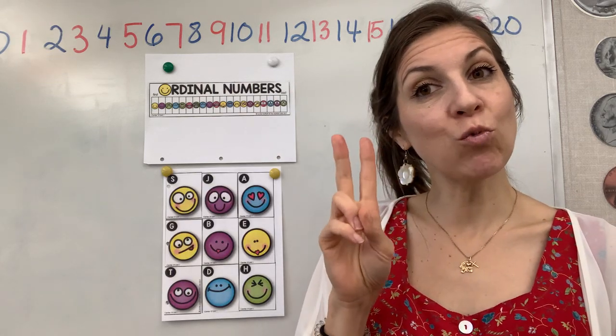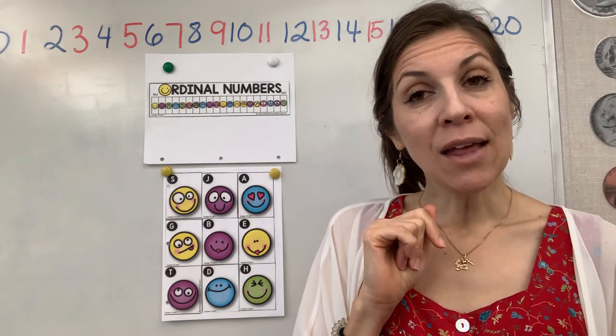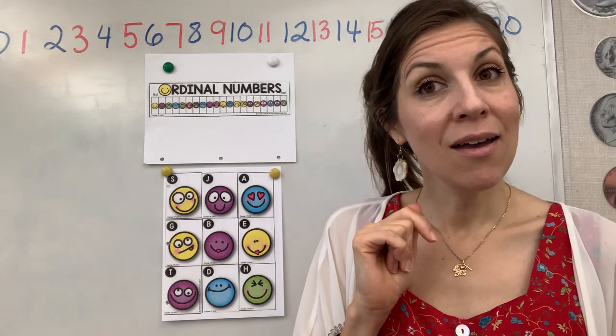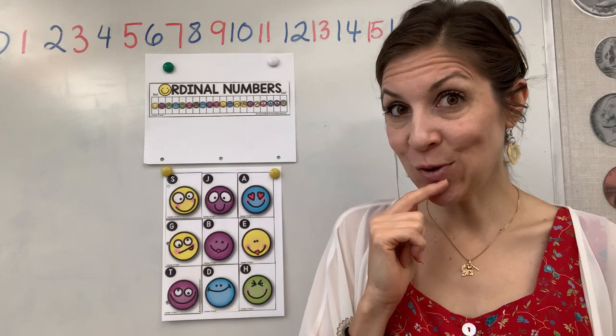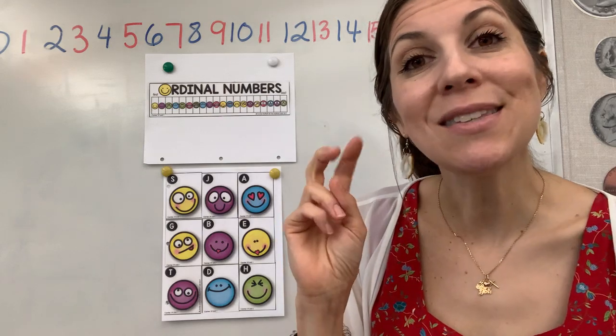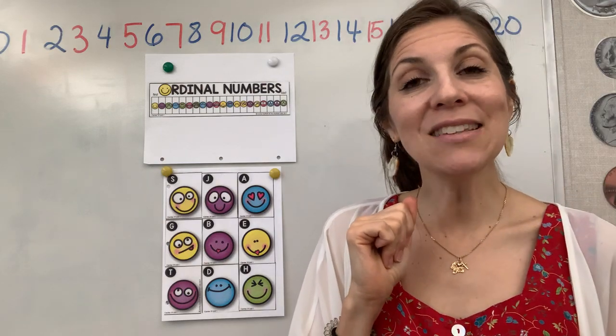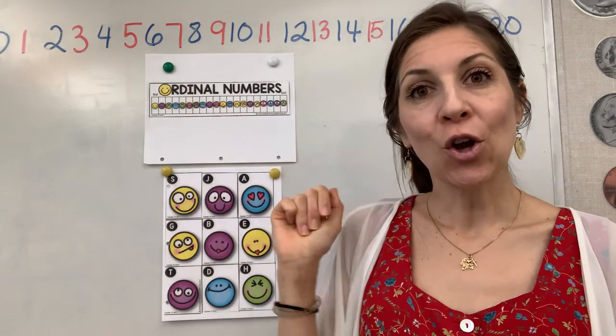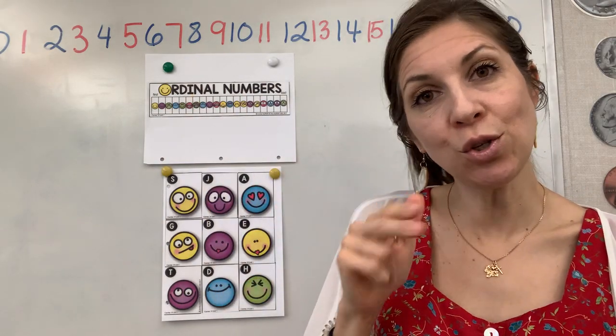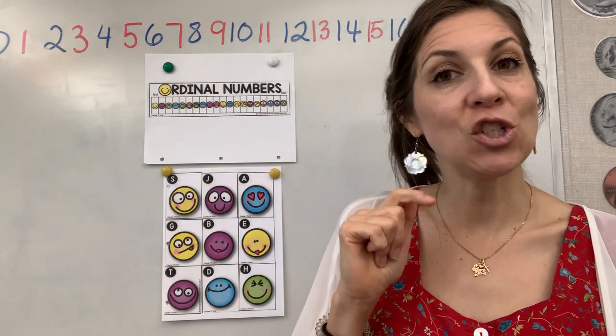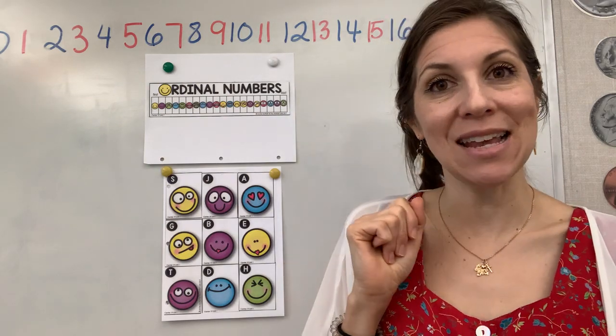If Rocio is right behind Matthew, do you know what word we use for that? Rocio would be the second one. The second, that's an ordinal number. We don't say she is the number two. We say she is the second in line.